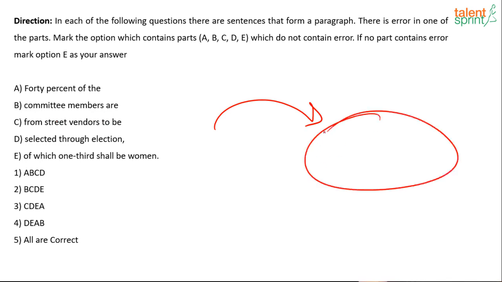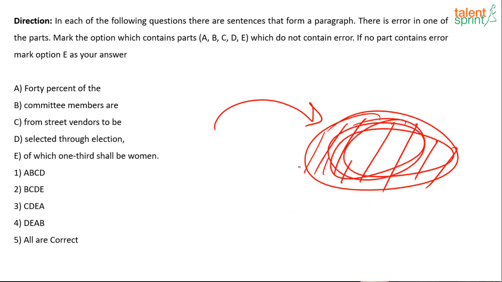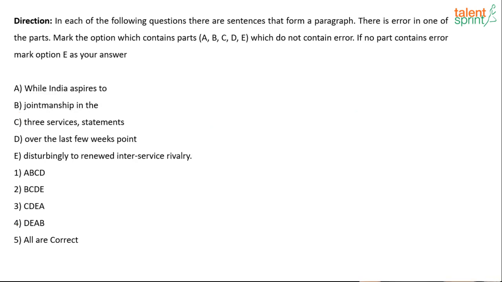So when we are talking about a group, we are talking about something, they are among this group. So among is the word that is missing. So it should be from among street vendors to be selected through election, of which 1/3 shall be women. So the error is in part C. Alright, C has the error, so the error-free combination will be the 4th one. You're saying E is the error. How will E be the error? Elaborate a little. Moving on to the next question.